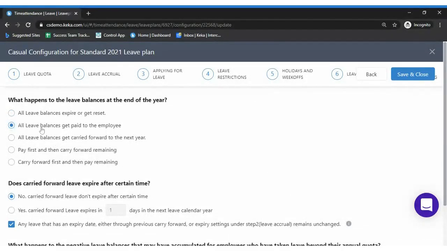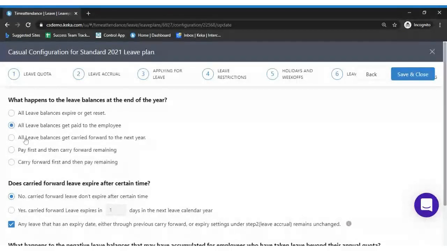If you select the second option, which is all leave balances get paid to the employee, then with a leave balance of 5, all 5 leave balances would be paid to you as leave encashment at the end of the year and credited with your salary. Coming to the next year, it would start from 0, since all the leave credit has been encashed to you.